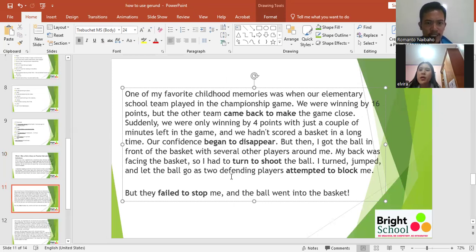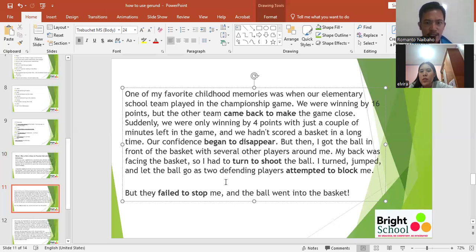One of my favorite childhood memories was when our elementary school team played in the championship game. We were winning by 16 points, but the other team came back to make the game close. Suddenly, we were only winning by 4 points with just a couple of minutes left in the game, and we hadn't scored a basket in a long time.